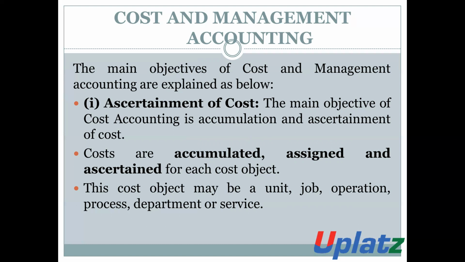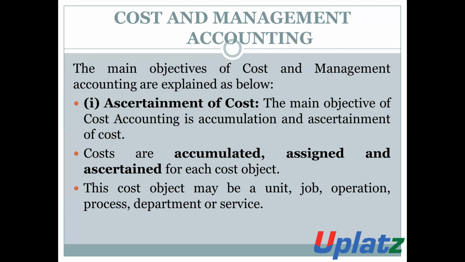Number one, ascertainment of cost. The main objective of cost accounting is accumulation and ascertainment of cost. It is the main objective of the organization to determine and ascertain the cost. Costs are accumulated, assigned, and ascertained for each cost object.